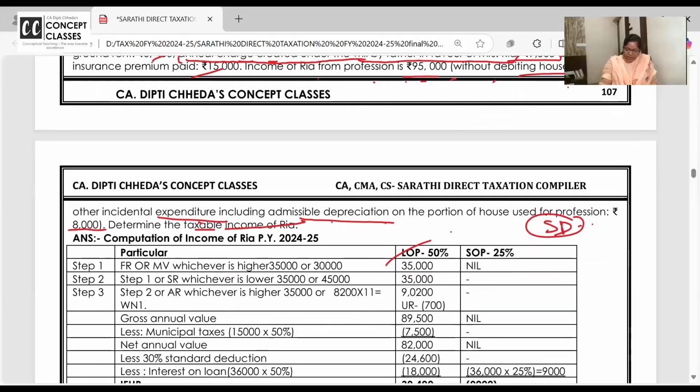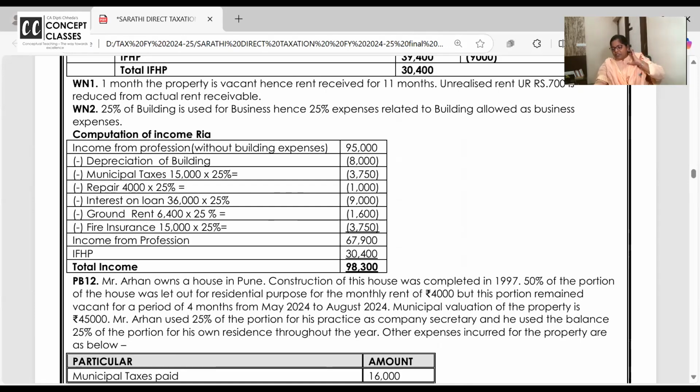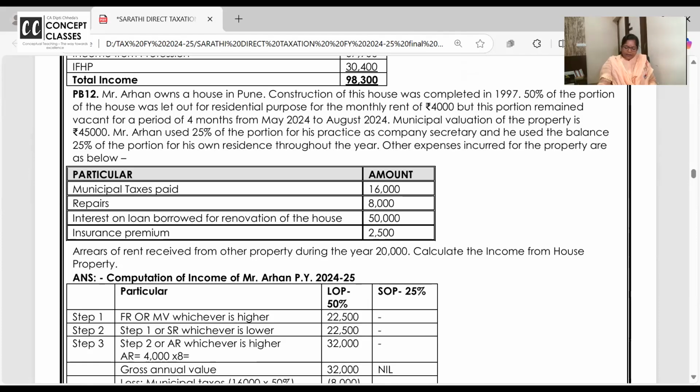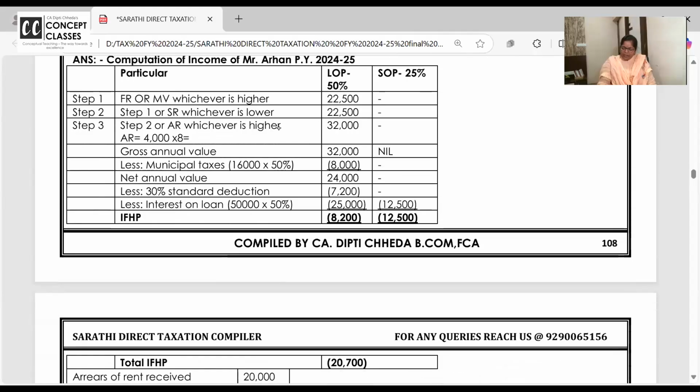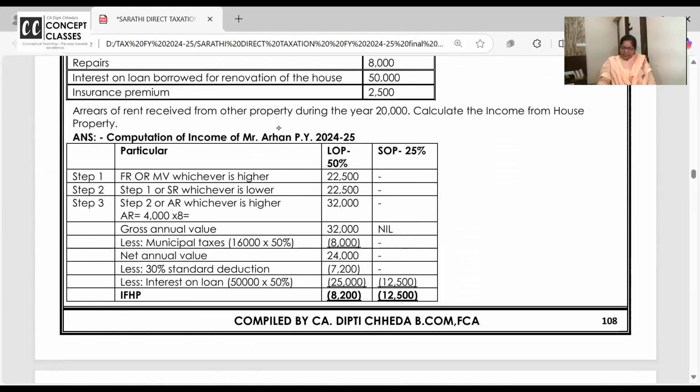Without seeing, do it, then check it and write the duration. Writing the duration is fitting something in your subconscious mind. So, bilkul karna hai. Arhan owns a property. Construction is completed in 97. 50% of the property is let out on a monthly rent, but it remained vacant. And the municipal value is given 45,000 and 25% is used for practice and balance is the house. So accordingly, you have to split and do. Nothing is typical in the problem.